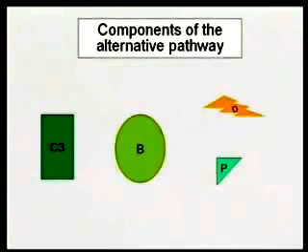Now, let me just say one more thing about the lectin pathway. Keep in mind that pathway is really important because it doesn't depend on antibody. So the first time we're exposed to bacteria, that pathway can be very important in protecting, because there's no antibody present. The same is going to be true of this one. This, remember, is not dependent upon antibody, and so this is one of the first lines of defense when we first get exposed to an organism. So here are our components. How does this pathway work?